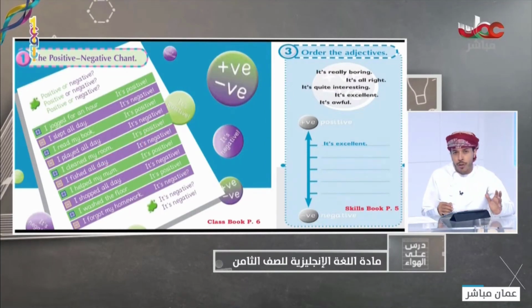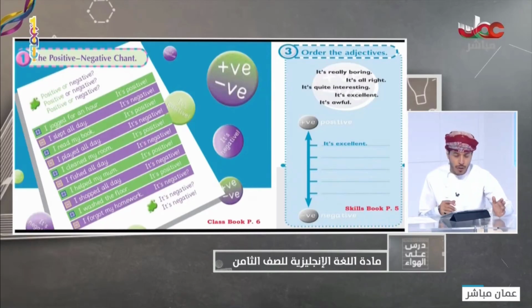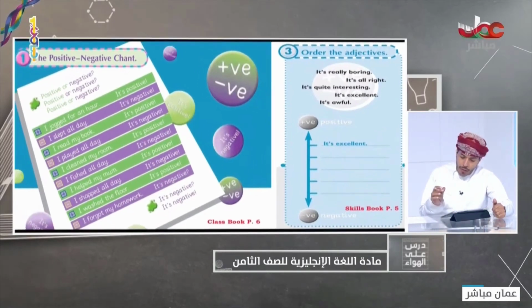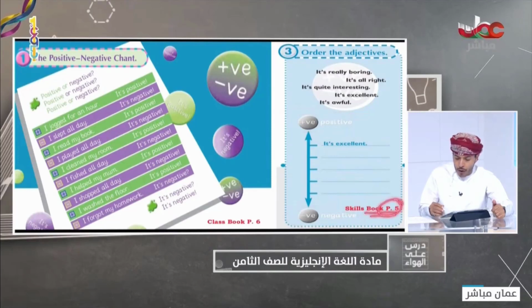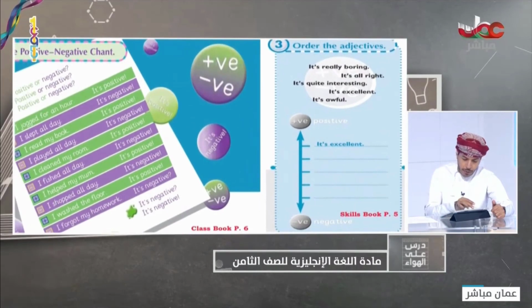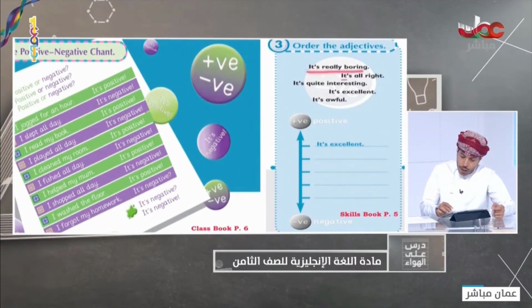So can you see the point between negative and positive activities? Order the adjectives, and we will go from positive adjectives to the negative ones. You can see this activity on page 5, activity number 3. So look at this activity, please. We have here, it's really boring.